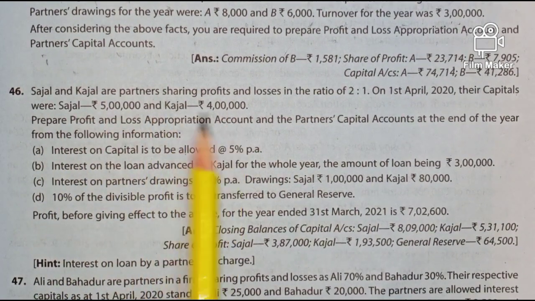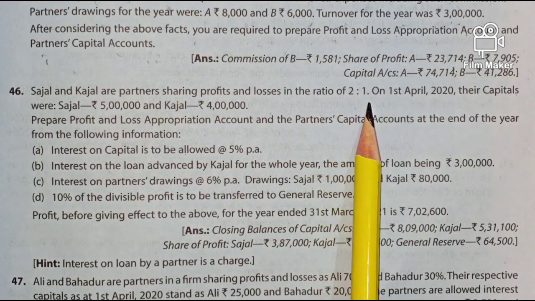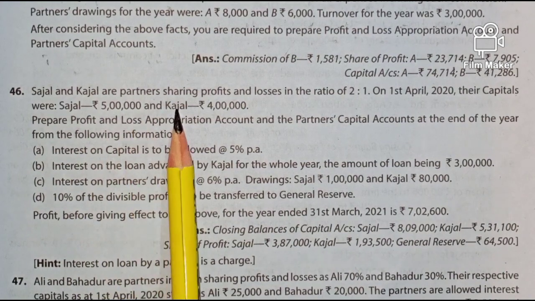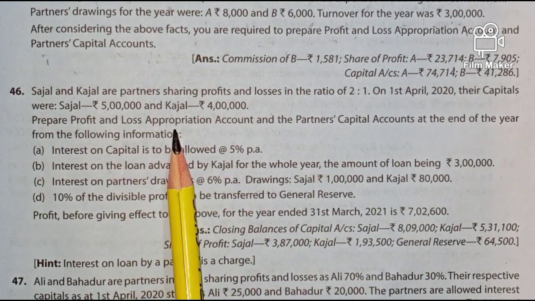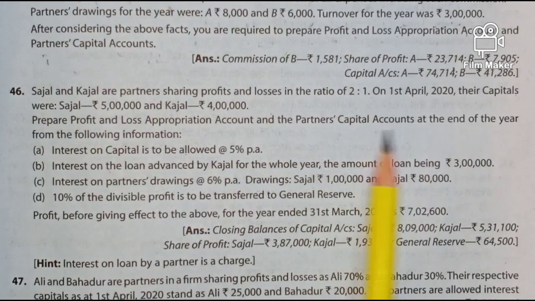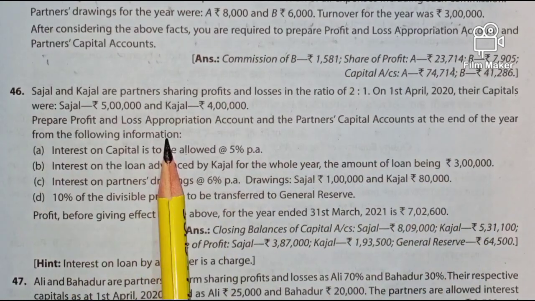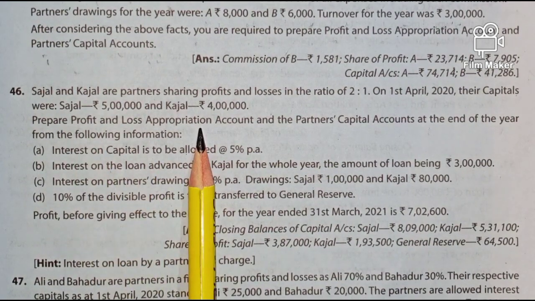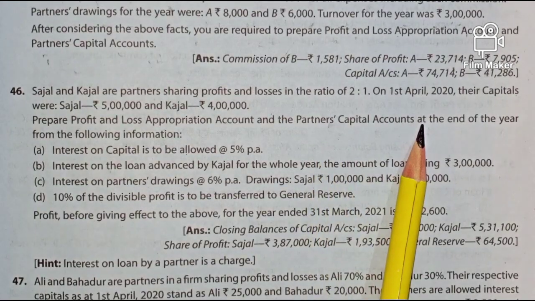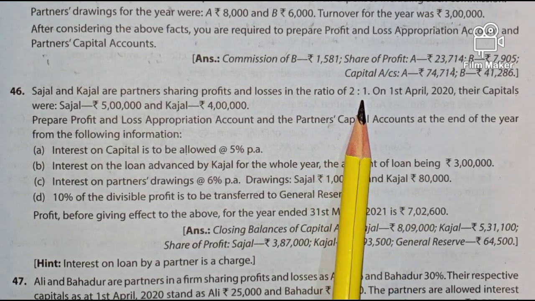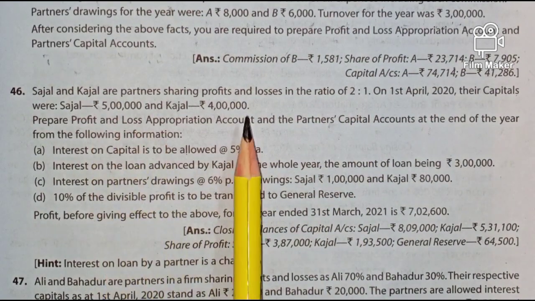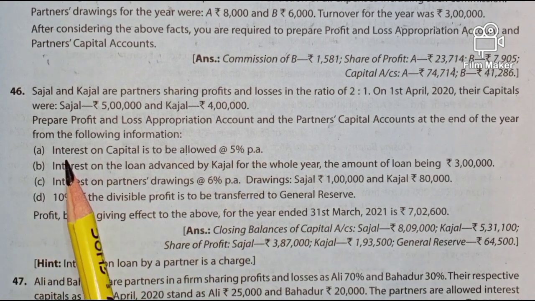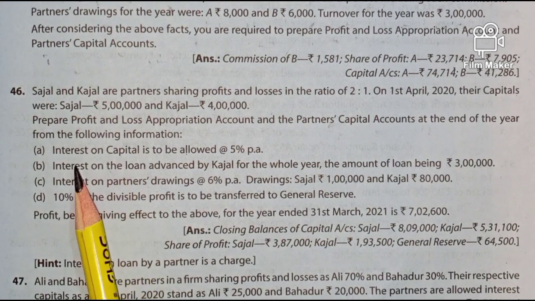Sajal and Kajal are partners sharing profits and losses in the ratio of 2:1. On 1st April 2020, their capitals were Sajal 5 lakhs, Kajal 4 lakhs. Prepare profit and loss appropriation account and the partners' capital account at the end of the year from the following information. So in this question, we have to prepare profit and loss appropriation account and partners' capital accounts. So profit sharing ratio is given as 2:1, and this Sajal's capital and Kajal's capital will appear in the partners' capital account credit side.